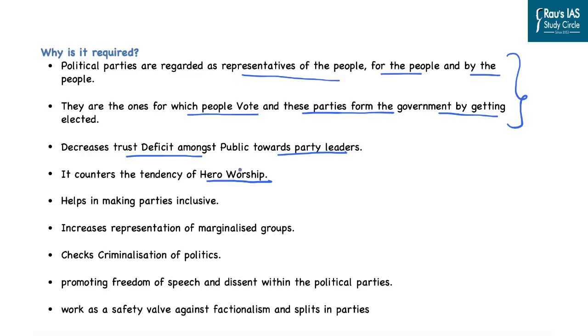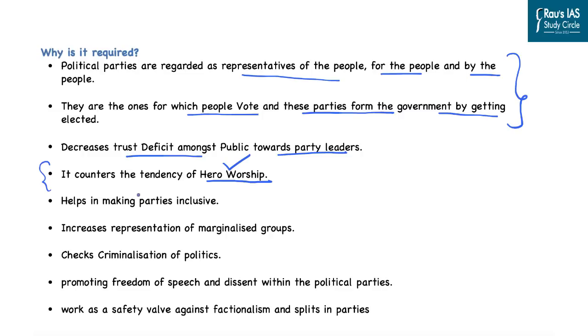Secondly, it counters the tendency of hero worship amongst the political parties. We are aware that the political parties in India are known by only certain prominent figures. If you look at the regional parties, they are all premised on important leaders of the region, and they do not have any internal democracy. And we are aware that Dr. B.R. Ambedkar had clearly cautioned against the tendency of hero worship in Indian democracy. That is why, if there is internal or intra-party democracy, it is going to counter the tendency of hero worship that already exists in the Indian political system.